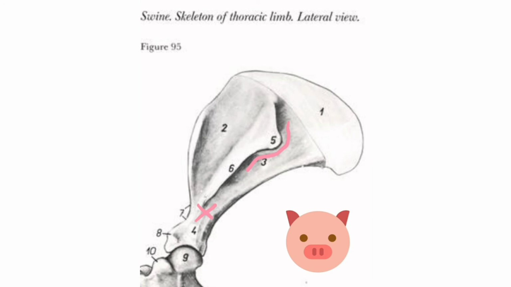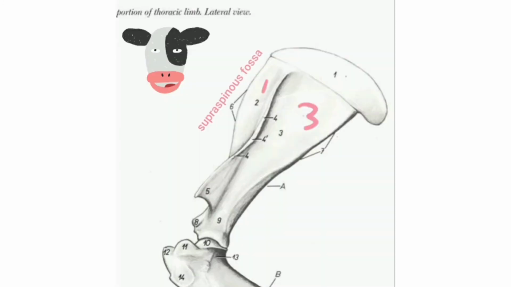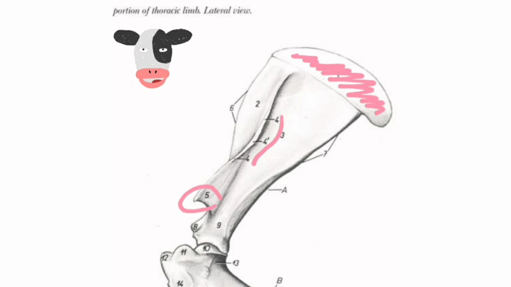In a pig, absence of acromion, an eminent tuberosity of the spine. In ox, narrow supraspinous fossa, presence of acromion, presence of the tuberosity of the spine, presence of scapular cartilage.